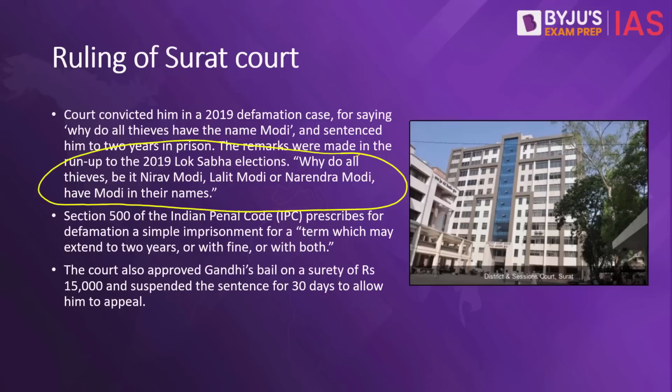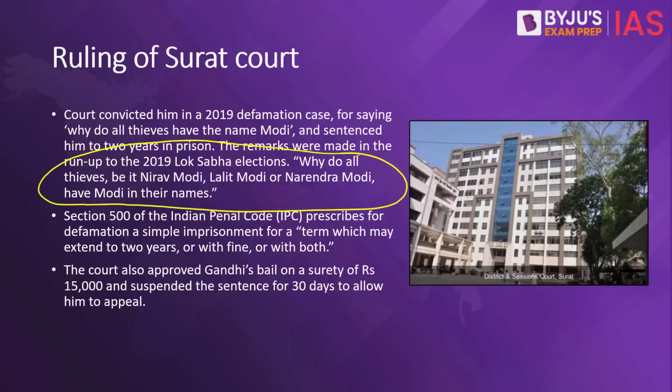It depends on how the judge perceives the case. In this case, the Surat court said that despite the Supreme Court telling Mr. Rahul Gandhi time and time again not to make personal remarks, not to have personal defamation against the members of the other ruling party, Mr. Gandhi did not adhere to these regulations and he kept on making such statements during the election campaigning. And that is why, as per the judge, he deserved maximum punishment.